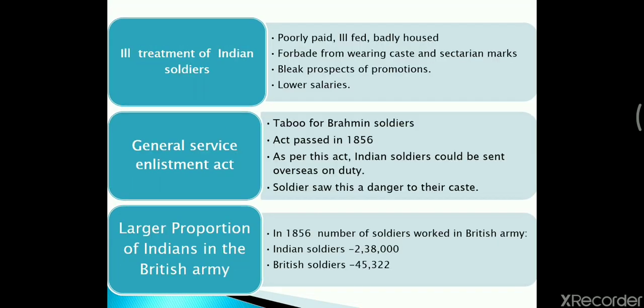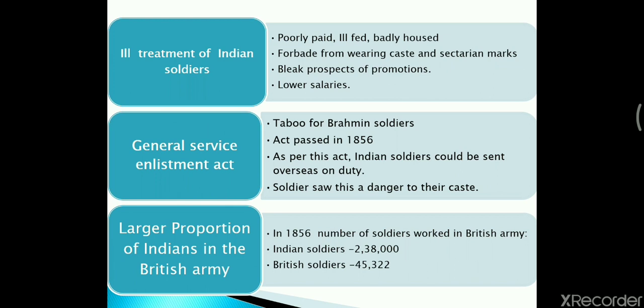First, that is the ill treatment of Indian soldiers. As we know, Indian soldiers were poorly paid, ill fed, and badly housed. Poorly paid means though the work of the Indian soldiers and British soldiers was the same, with the racial discrimination, the salaries of the Indian soldiers were less as compared to the British soldiers.